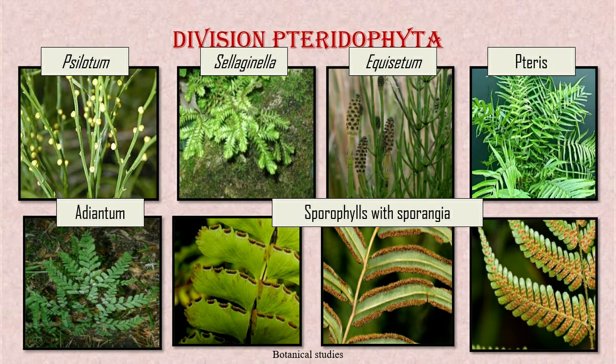Division Pteridophyta. It is the third division of subkingdom Cryptogams. Let us discuss the characters of division Pteridophyta. Some examples of pteridophytes are Psilotum, Selaginella, Equisetum, Pteris, Adiantum, etc. Pteridophytes are seedless vascular plants, mostly herbaceous, growing in moist shady places, that have a sporophytic main plant body. The plant body is differentiated into root, stem, and leaves. In pteridophytes, vascular tissues are present. Roots are adventitious, the stem is underground rhizomatous, and leaves are scaly and foliage type.